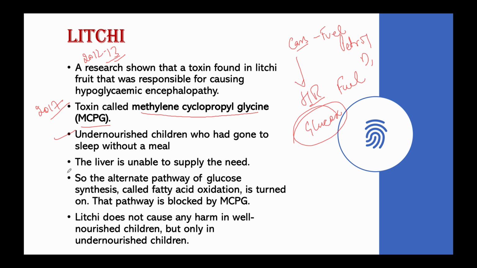The brain needs a normal level of glucose in the blood, and when the liver is unable to supply the need, there is an alternate pathway also. Our body has a backup plan in case it is not getting glucose, and that backup plan is fatty acid oxidation. This alternate pathway of glucose synthesis, called fatty acid oxidation, is turned on when glucose supply is interrupted. But now what is happening? Even this backup plan is hindered by MCPG. This toxin blocks fatty acid oxidation.